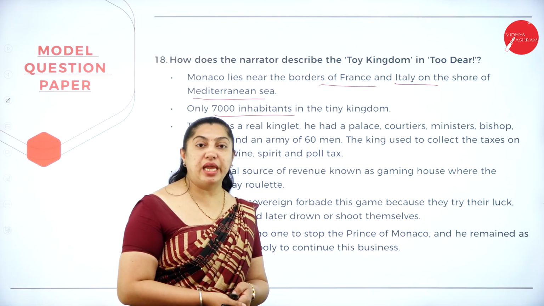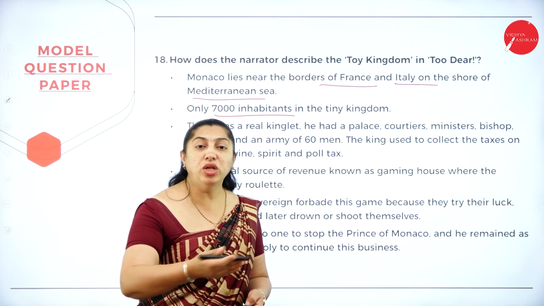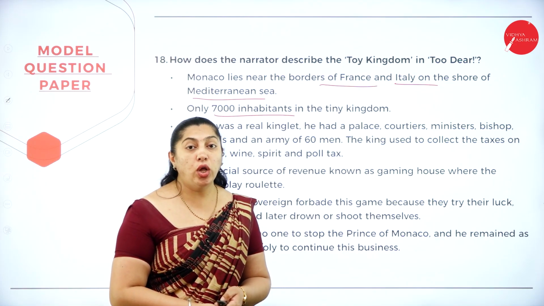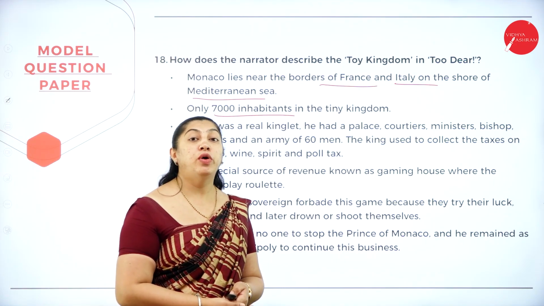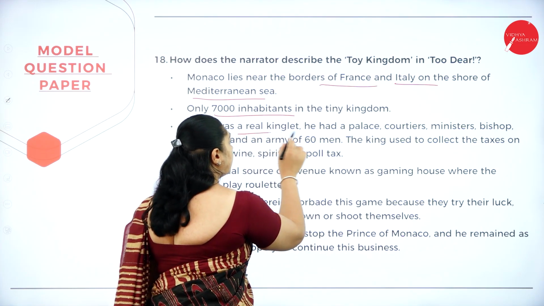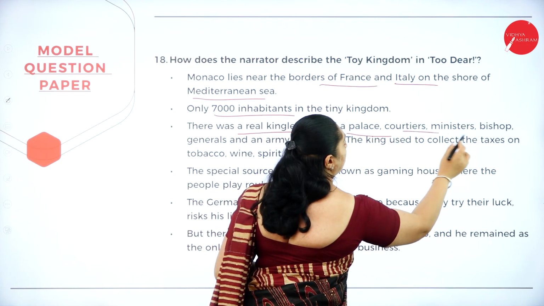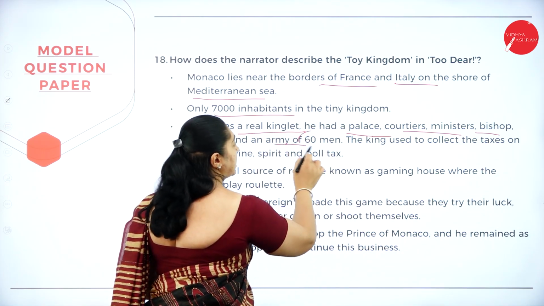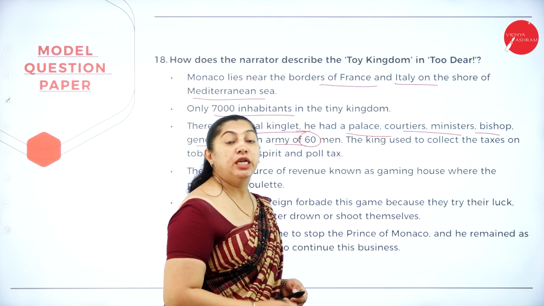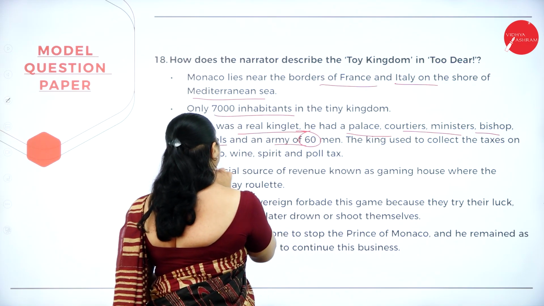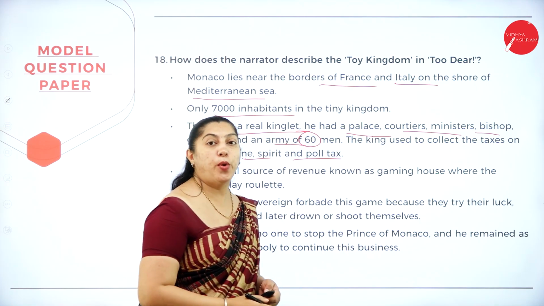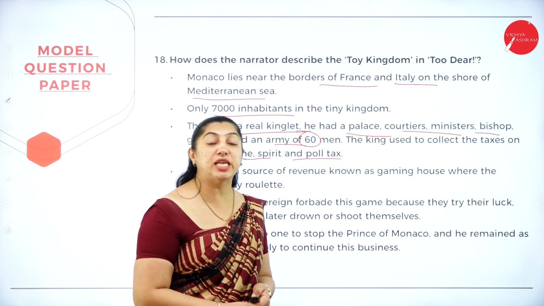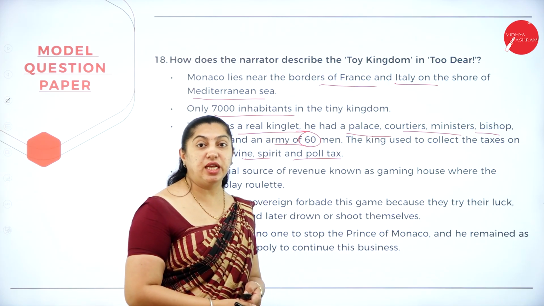If the land in the kingdom is divided, not even all the 7,000 inhabitants would get an acre of land. Like all other kingdoms, even the king of Monaco had a real kinglet. He had a palace, courtiers, ministers, a bishop, a general, and an army of 60 men. The king used to collect taxes on tobacco, wine, spirit, and poll tax. Why was he collecting? Because he wanted to feed his officials and courtiers.